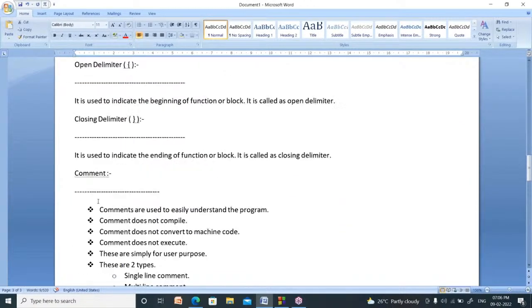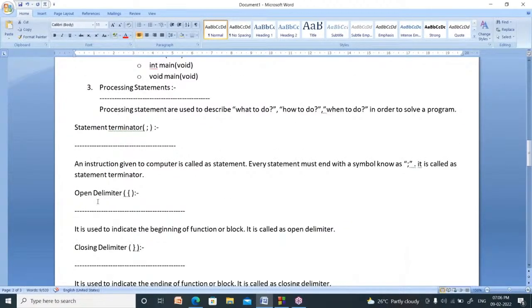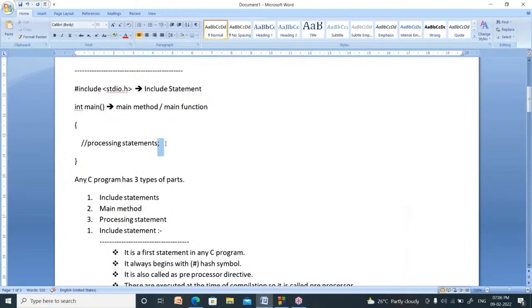Now I will explain. In all the programs, you have to use the semicolon. What is the name of the semicolon? It is called the statement terminator. Every line of your program must be terminated using one symbol. That symbol is called the semicolon, the statement terminator.